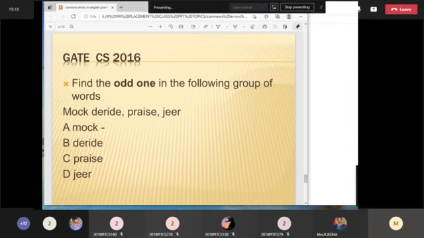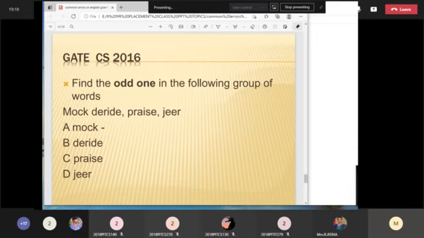For this, definitely, you can find the answer only if you have a high knowledge of vocabulary. Mock and praise are easy words. But I feel students will find it very difficult if they don't know the meaning of deride and jeer. Then definitely it is going to be a tough question. But what is the answer here? Praise, mock, deride, jeer. Three words go in one line. All mean mocking somebody. But praising is totally different. That is the antonym. These are all synonyms.